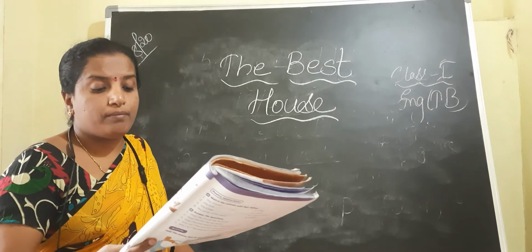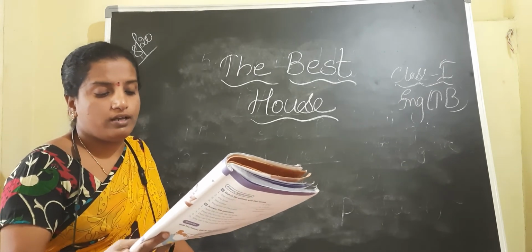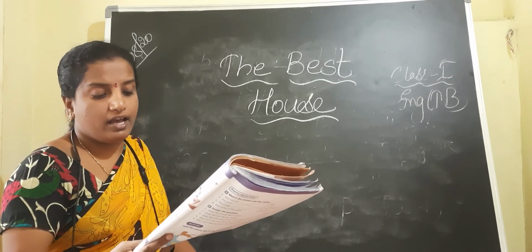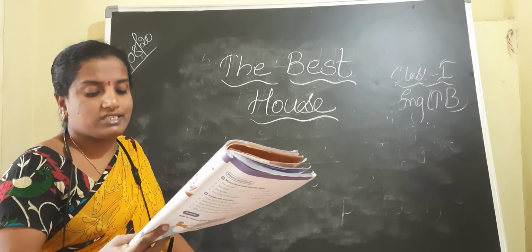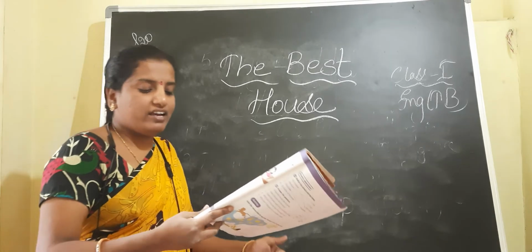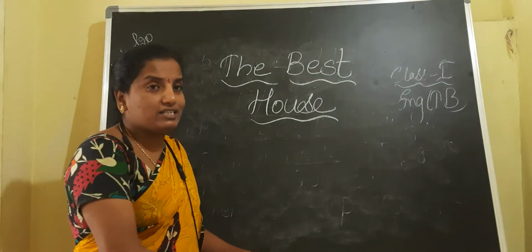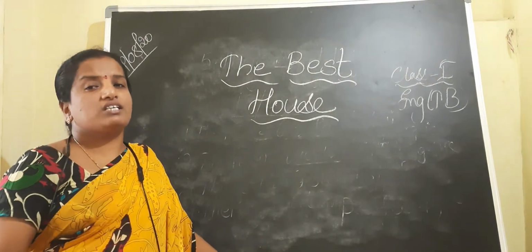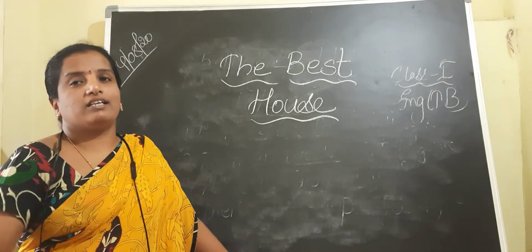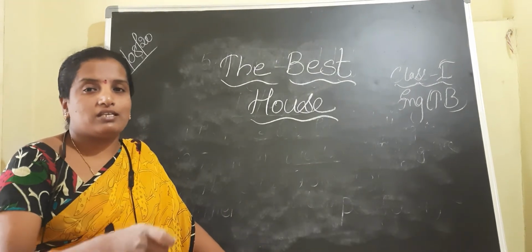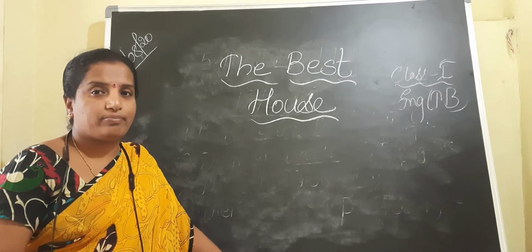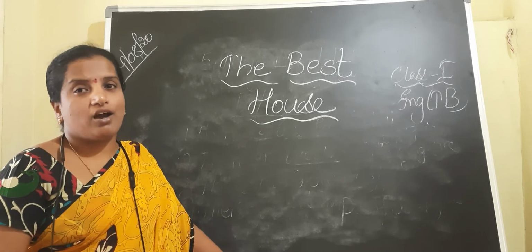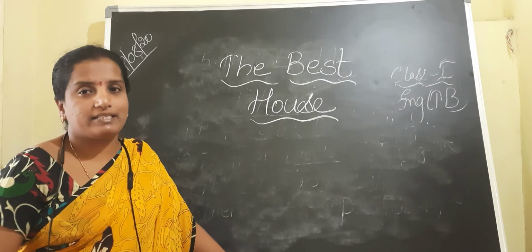Next, Nana, I am too big for a mouse hole. I can't live in a tree. I would squash a kitten's basket. My house is just right for me. Now here, the writer explains that even though the hole was very small, I can't sit in the nest. My house is the best for me. The speaker explains everybody's house is best for themselves.